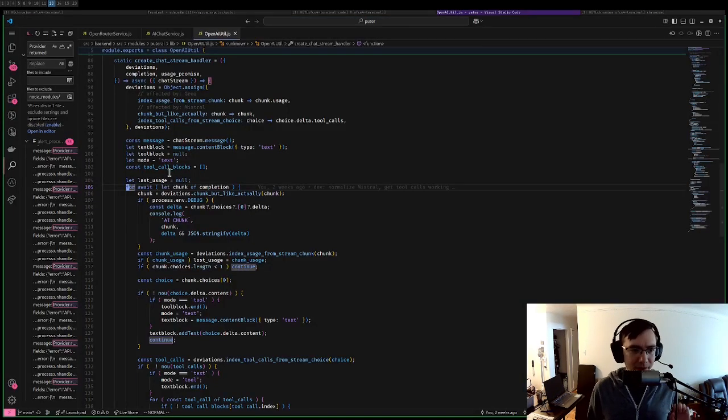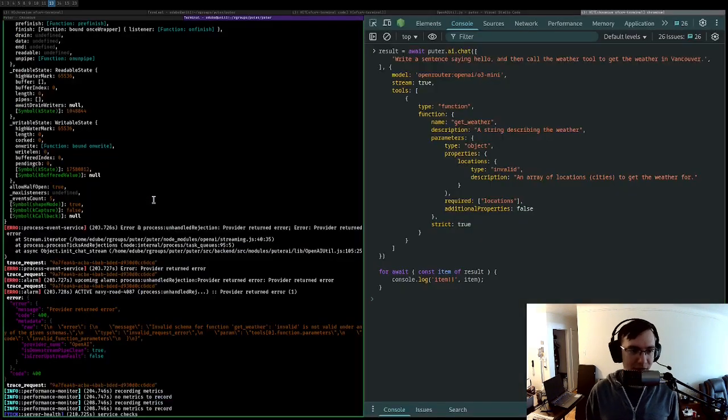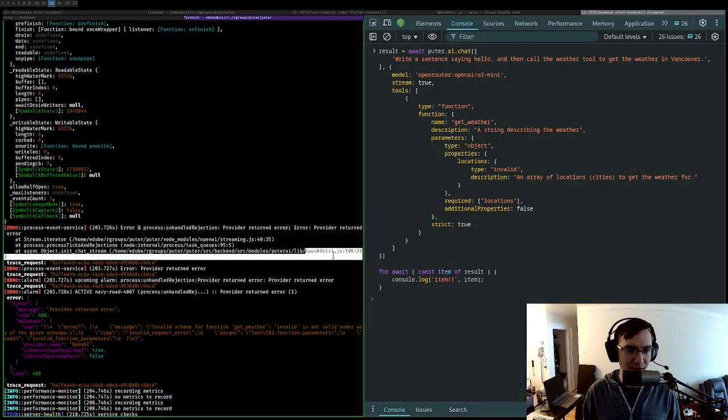So given that this is streaming, can we even catch the error? The error is happening on line 105 of OpenAI util, according to the stack trace right here.